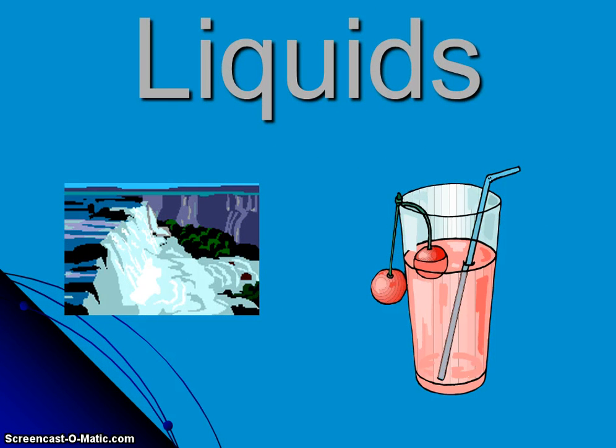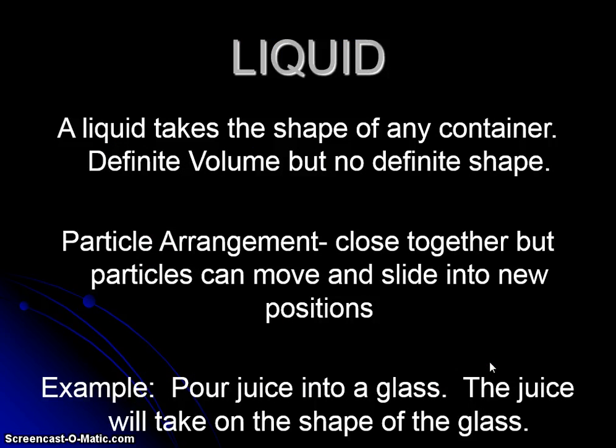Liquids. Examples of liquids would be a waterfall or water, or a cherry drink, okay, like Kool-Aid. That would be an example of a liquid. A liquid takes the shape of any container. It has a definite volume, but not a definite shape. Okay, so if you pour it into a cup, it's going to take the shape of that cup. That's what it means when it says no definite shape.